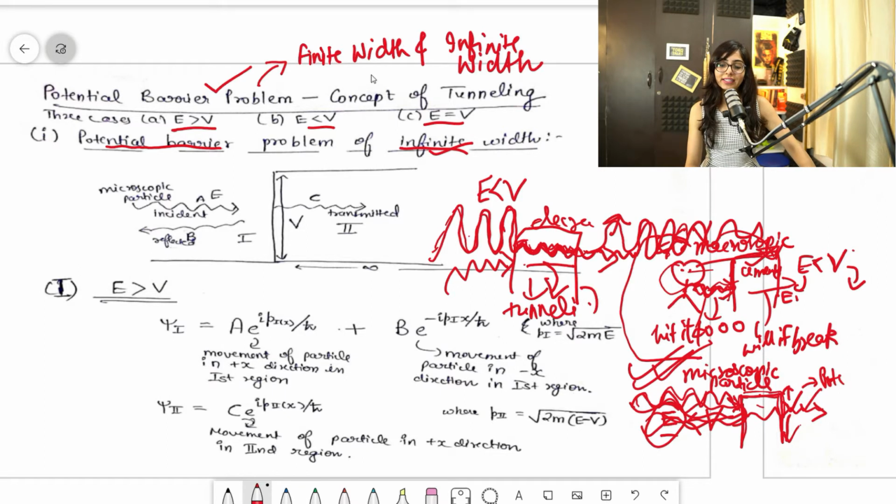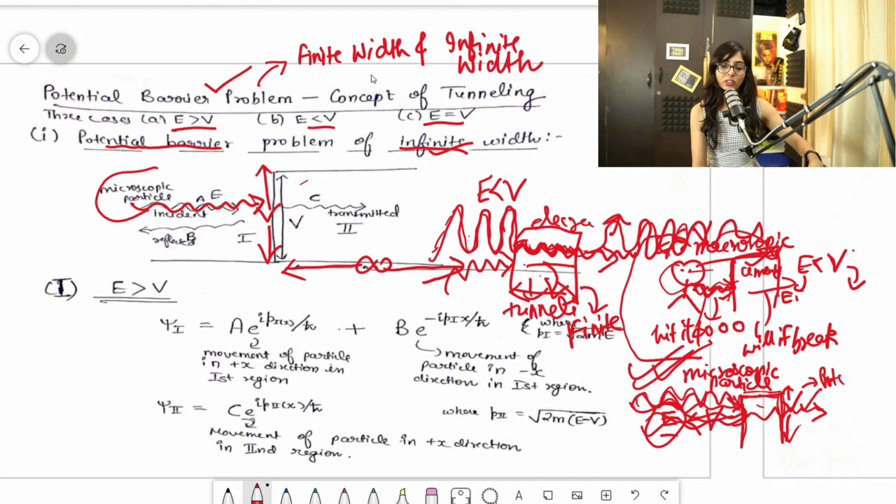So that is the basic agenda. This was for finite width. You can see the barrier width is finite. But first of all, we'll study infinite width. Can you see? The width is infinite here, although the height is V. And this is a microscopic particle which is hitting this surface of height V and infinite width. Clear? We are going to see what will happen and what questions can be asked after that.